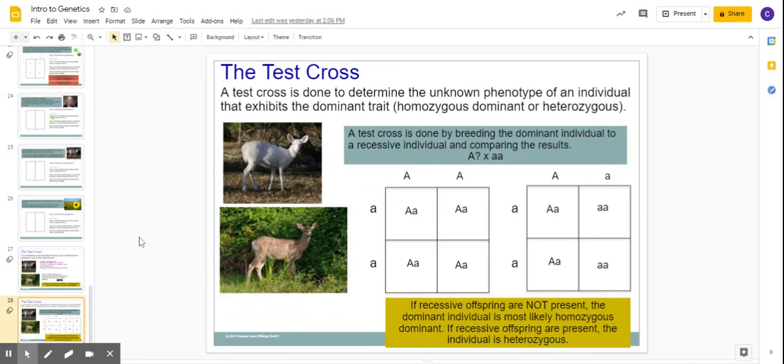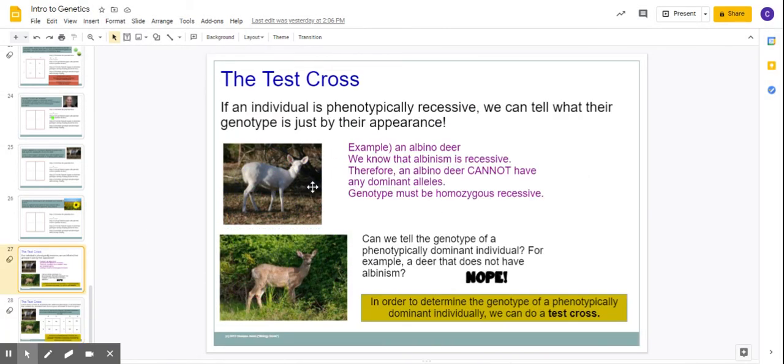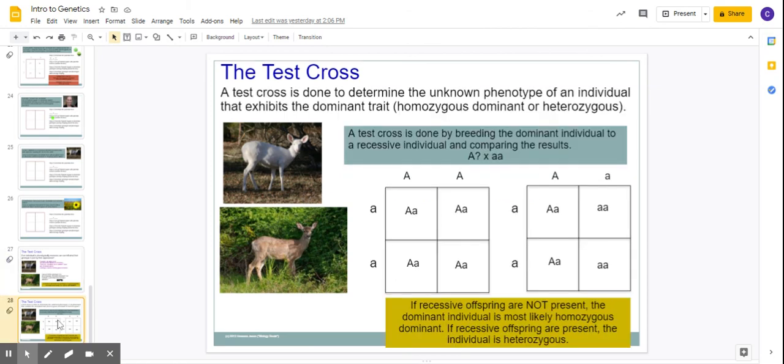And then this last part is looking at if we mated an albino deer with a brown deer, we can actually determine what the brown deer's genotype is. Just looking at him, he could have a genotype that's big B, little b, or if we do it with the albino gene, if we say it with A's, it would be big A, little a, or he could be two big A's. But we don't know unless we mate him with a completely recessive individual. This is called a test cross. Then you can see the results here.